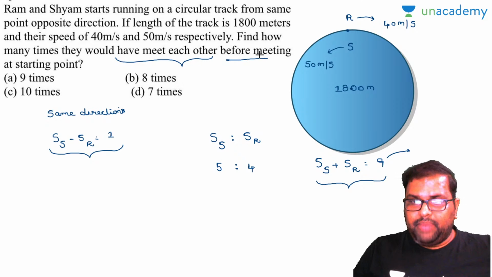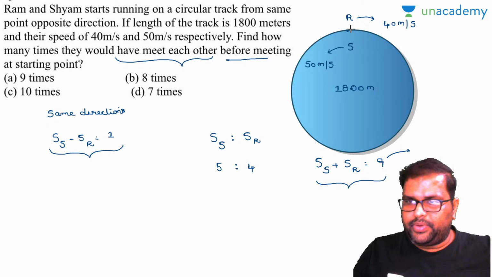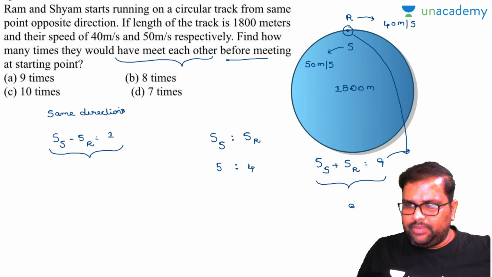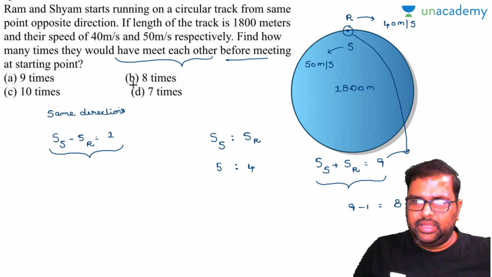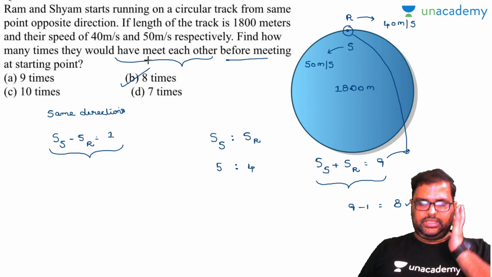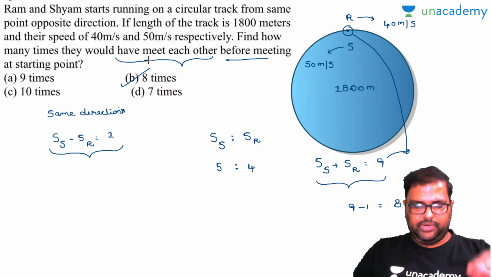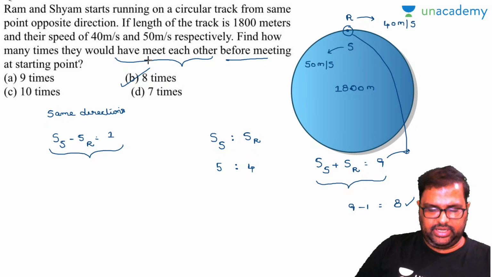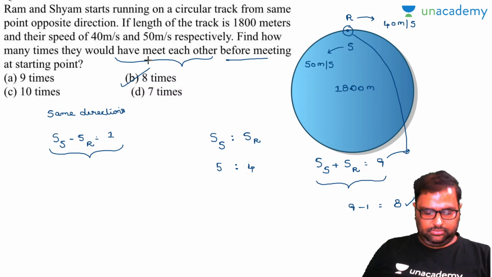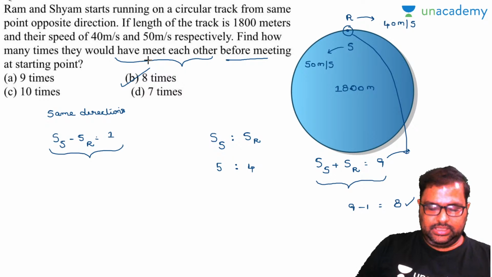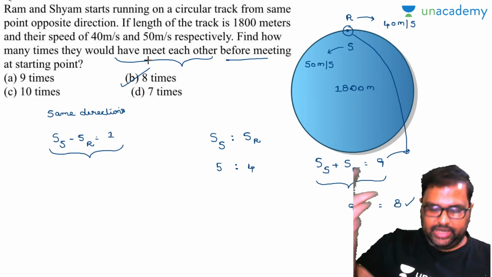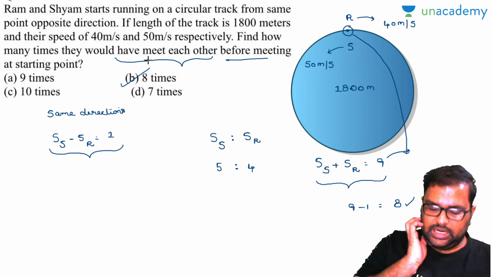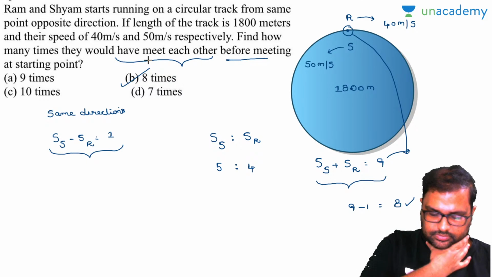5 plus 4. But the question asked is before meeting at the starting point. So in this 9, the starting point is also included. So remove that one point. 9 minus 1 will be equal to 8. And your answer will be option B. That's it. This is the logic. Now wherever you observe these meeting point questions, you just write this down and you will get the answers fatafat, very easily without any issues. I have already done the shortcut with an elaborate explanation in Kreatryx. Go through the general aptitude tricks, then you will get the answer.